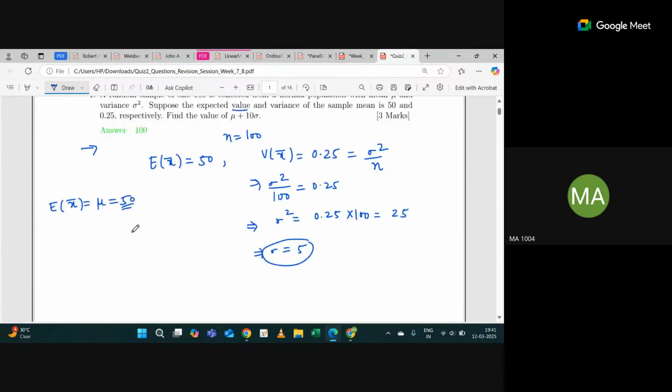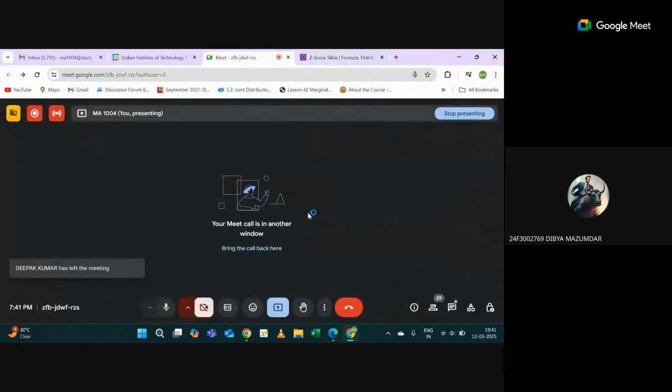So the expected value of x bar is mu and the variance of x bar is sigma square by n. So mu is 50 and sigma is 5. Then what will be the value of mu plus 10 sigma? 50 plus 10 into 5, 50 plus 50, which is 100. Is this clear to everybody?